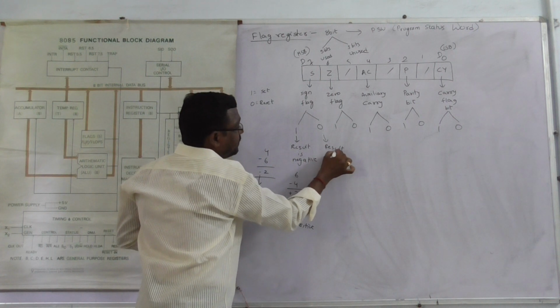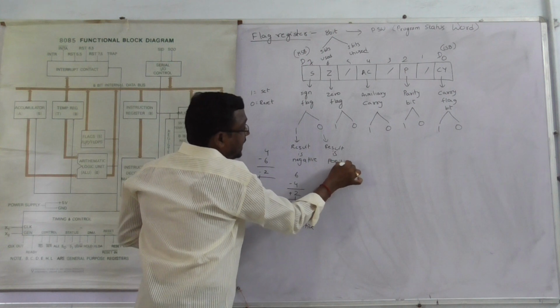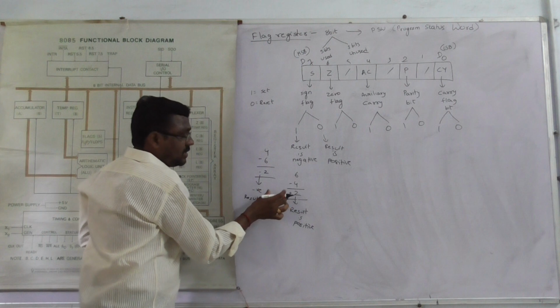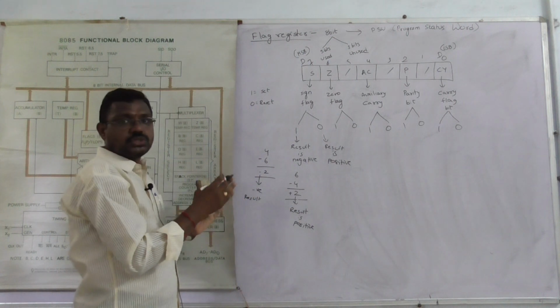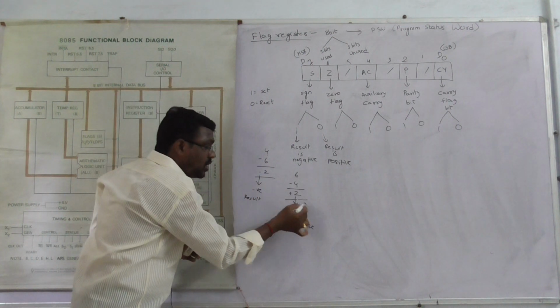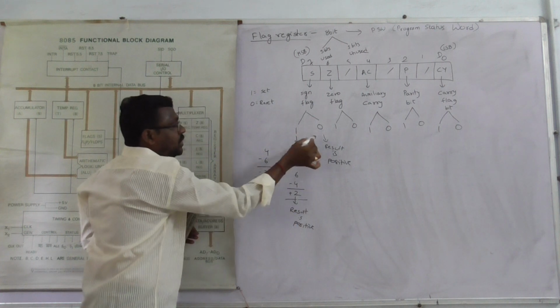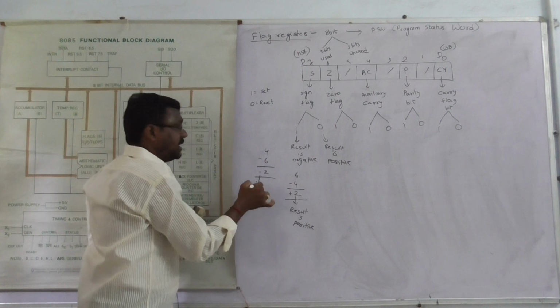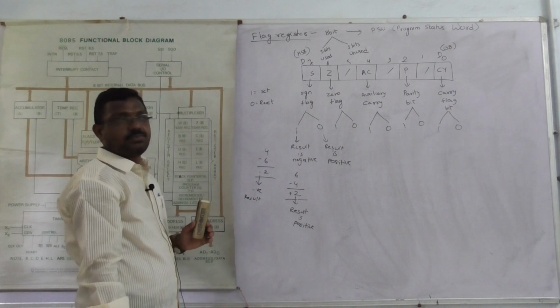Simply, the sign flag depends upon the result, whether it is positive or negative. If the result is positive, then the sign flag is 0. If the result is negative, then the sign flag is in set position.